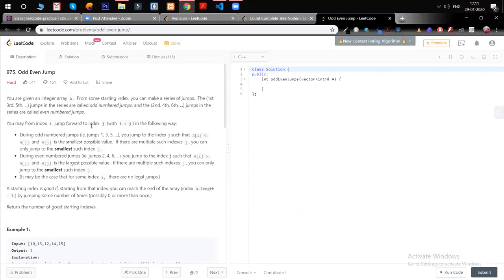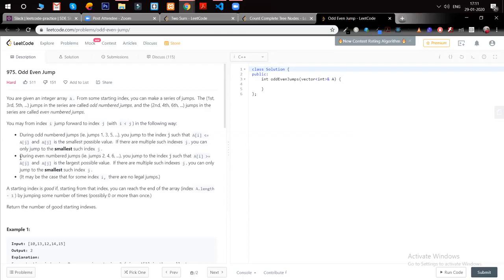This is the last problem from the hard bucket, and it has quite a lengthy explanation. We are given an integer array, and we can do some odd-numbered jumps or even-numbered jumps. There are a few conditions provided. During an odd-numbered jump, we can jump only if A[i] is less than A[j], and A[j] is the smallest possible value. If there are multiple such indexes j, then we can jump only to the smallest such index j.